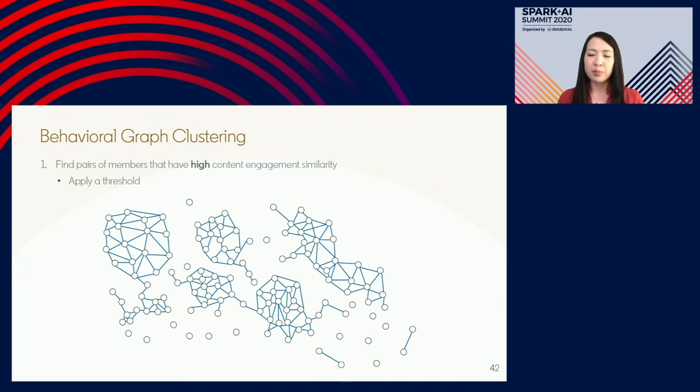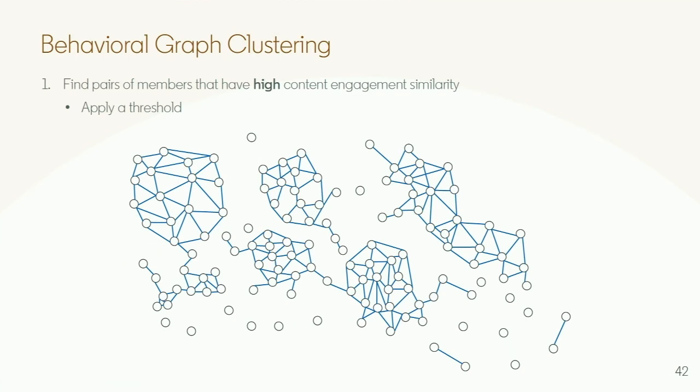So once we know the comparisons to run, we have our similarity metric, we have our threshold, you can go ahead and make those computations and draw in those edges. And that's what I'm showing here on this schematic. Now you may look at this and think, looks like we already have clusters. Like you could run connected component analysis and those connected components would be your clusters. But if you look at the schematic a little more carefully, pay attention to the edges of those clusters. So it looks like there may be a few members that look to be spuriously linked to the rest of the cluster.